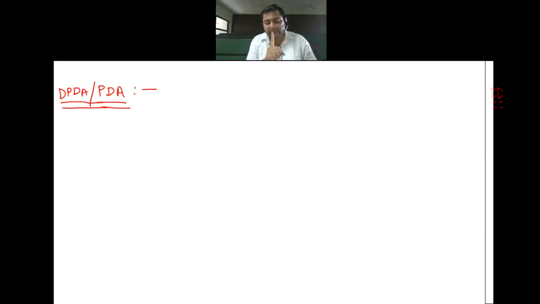Now, first of all, let me make you aware of the transition function. Learn the transition function. What is the transition function for PDA? I repeat, either PDA or DPDA, it is one and the same thing. This is the last time I'm repeating this. Next time onwards, I will just use any one of the words and you should understand that these are one and the same thing until I tell you the difference between them. Clear?